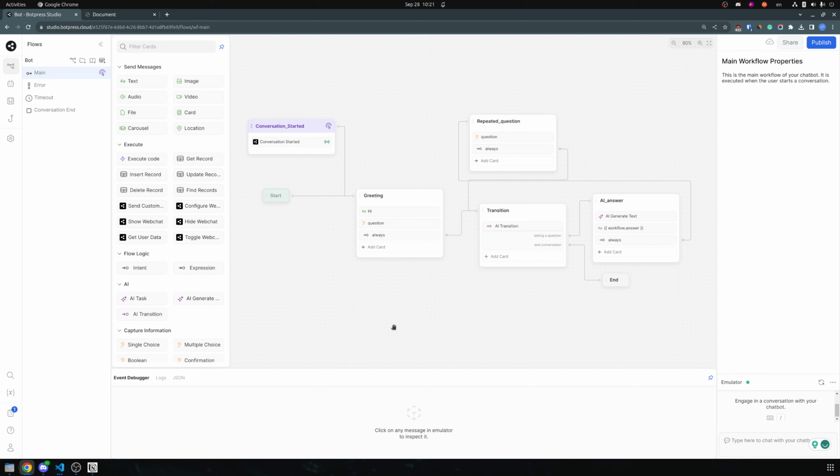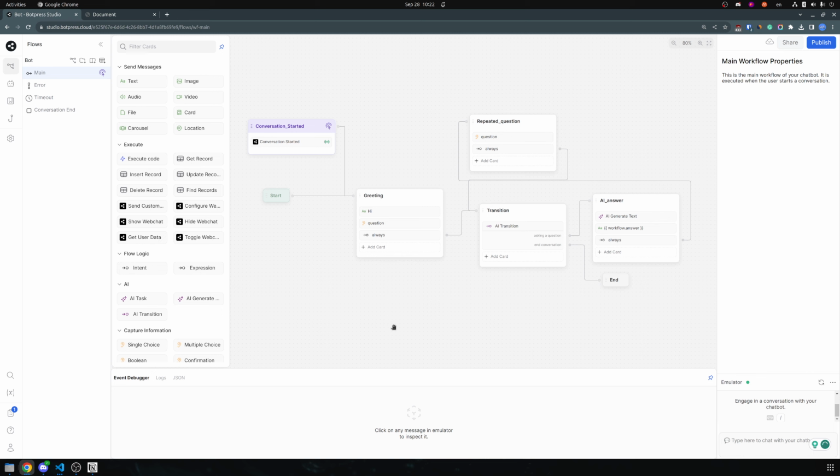Now, that's all good, but what if the customer initiates the conversation without greeting the chatbot, but directly asking a question? Well, the chatbot will greet them back and ask for a question, but we already know that the customer inputted the question, so why is it asking again?